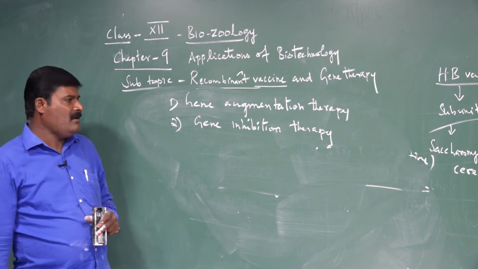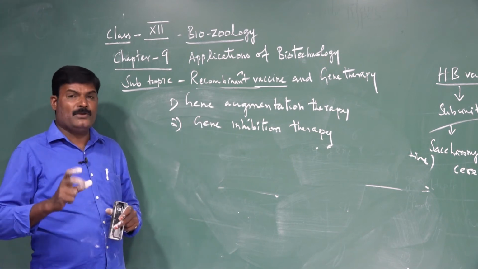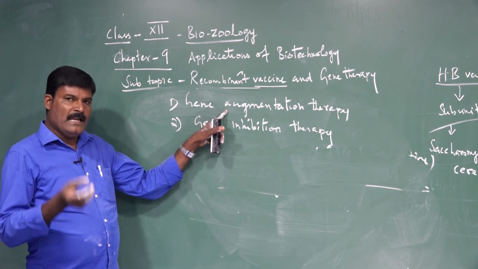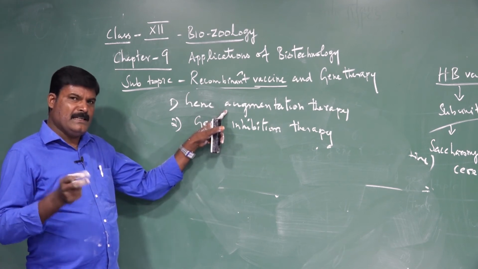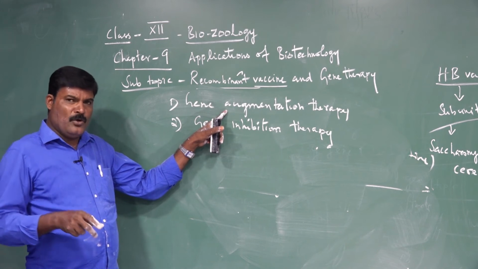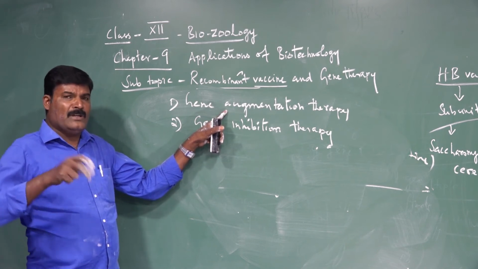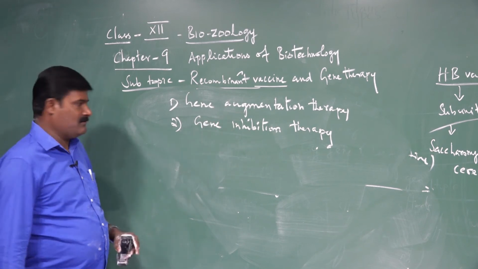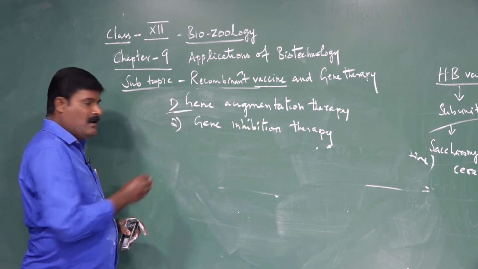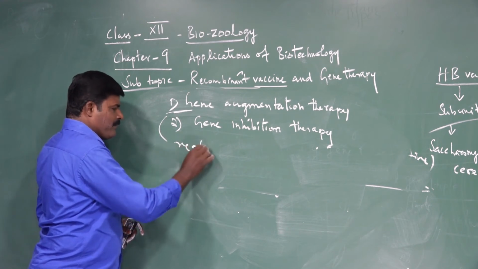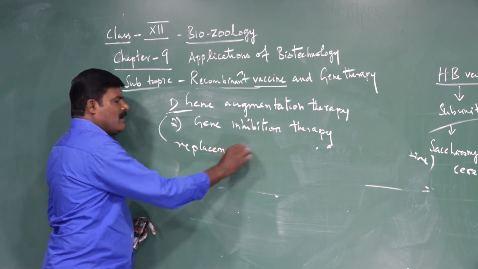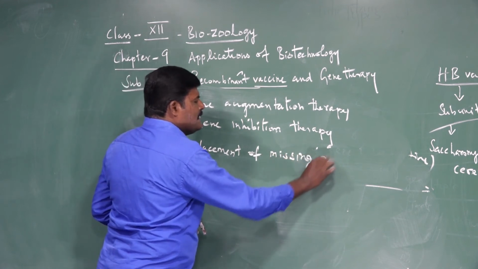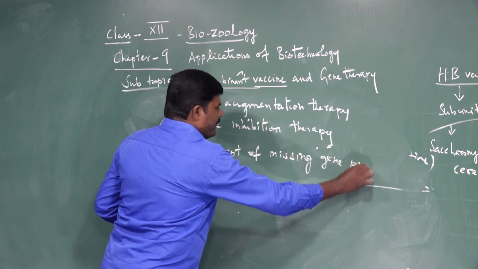Okay, listen carefully. What is augmentation? Augmentation means to produce, to make. This therapy involves insertion of the DNA or gene into the genome to replace missing or defective gene products.